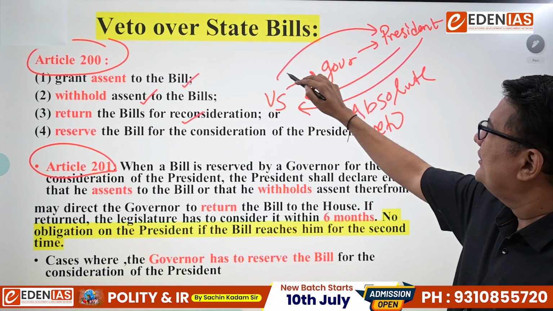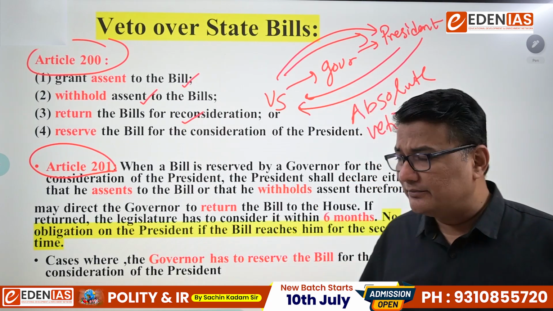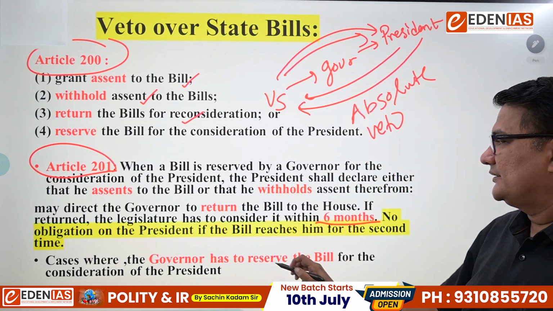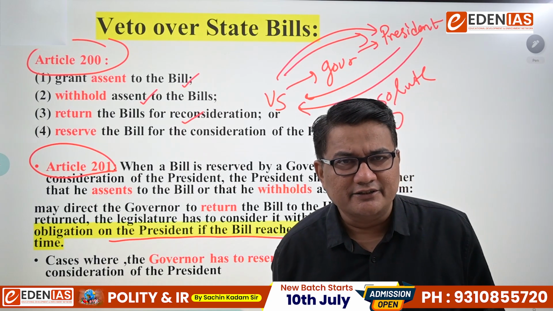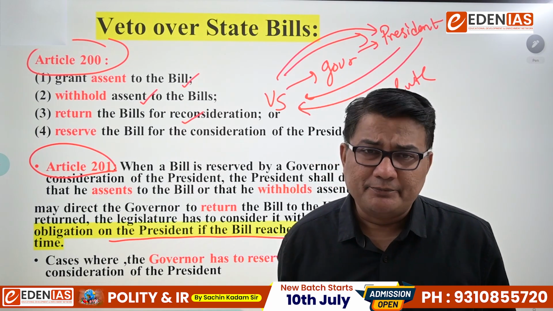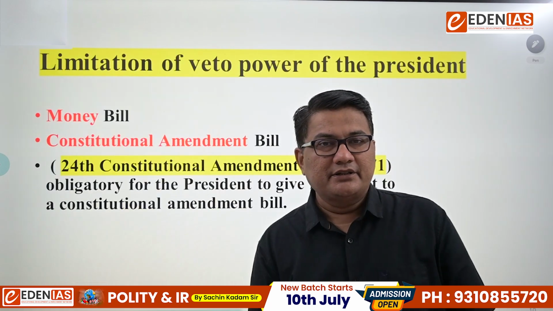That means it can go either way. But when the President sends it to the State Assembly, the State Assembly will have to consider the bill within 6 months, and again they have to present it to the President. I hope it is clear. So does the President of India enjoy absolute veto over state bills? The answer is yes.